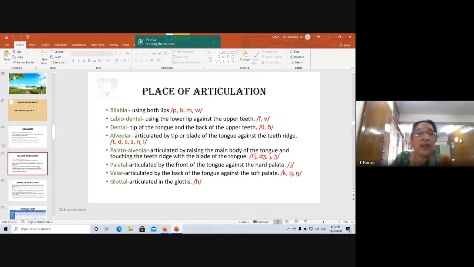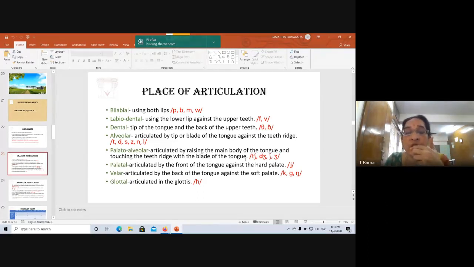Okay. And then palato-alveolar. Now palate refers to the hard palate. The roof of the mouth is divided into 3 parts: the teeth ridge, hard palate, and the soft palate. So palato-alveolar means the palate is involved, teeth ridge is also involved. So articulated by raising the main body of the tongue and touching the teeth ridge with the blade of the tongue.